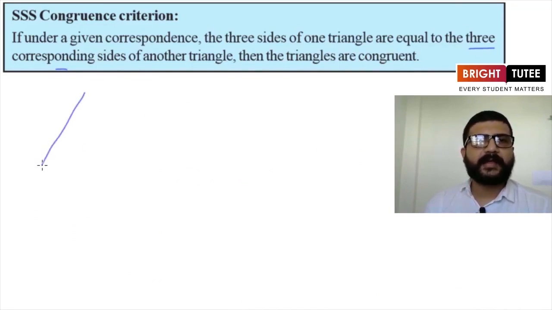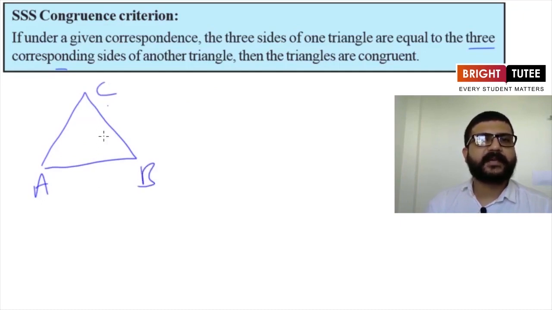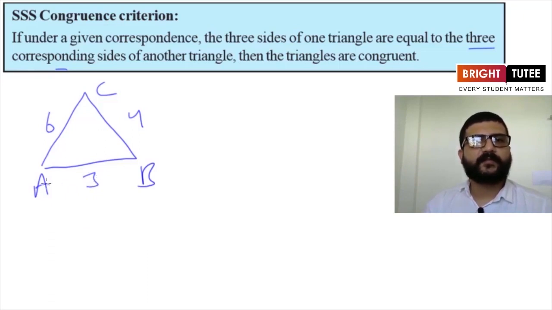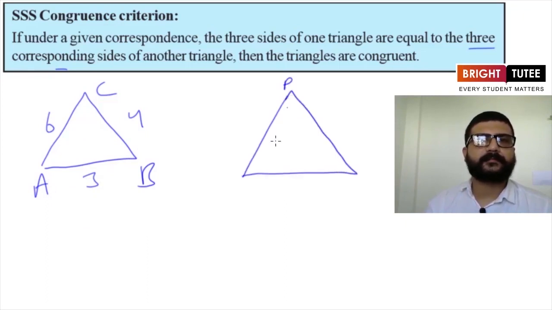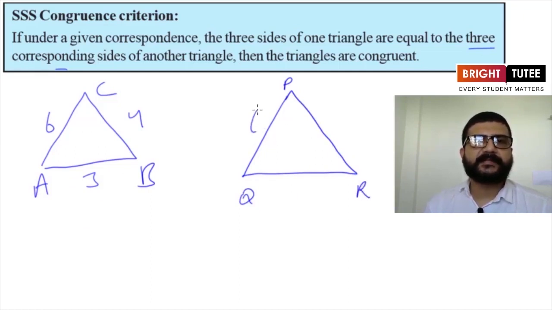Now suppose we are having 2 triangles like this. Here it is triangle ABC, and let's say the measurements are 3, 4, and let's say it is 6 here. Now these are the measurements for all the 3 sides of triangle ABC, and one more triangle is given, it is PQR. And the measurements for this triangle are like this: 6, 4 and 3. Now suppose the question is, are these 2 triangles congruent? Now how can we check?